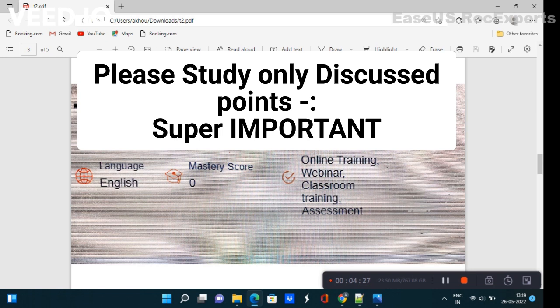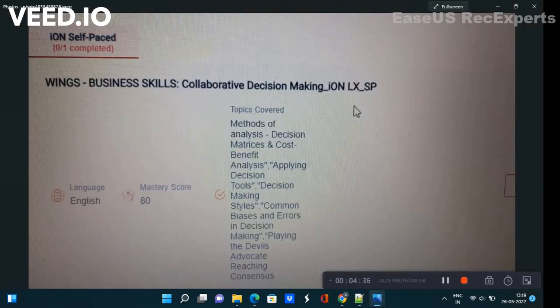Okay, now let's discuss business skill 1. If you look at the syllabus for business skill 1, then you can find that there also we have different chapters. So the first chapter is collaborative decision making. This is a very important chapter in business skill 1.